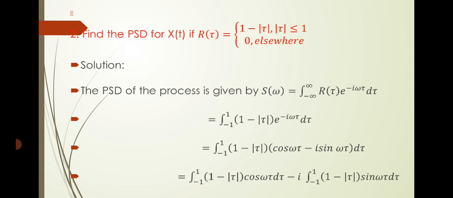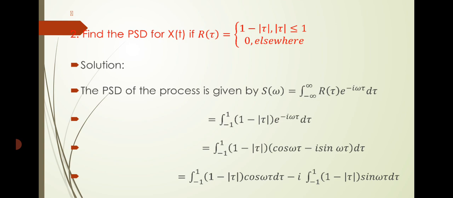Therefore, the limit changes to minus 1 to 1. Then substitute r of tau, the value which is given in the question. Then in the next step, you just replace e power minus i omega tau by substituting the formula. Therefore, we'll get cos omega tau minus i sin omega tau.